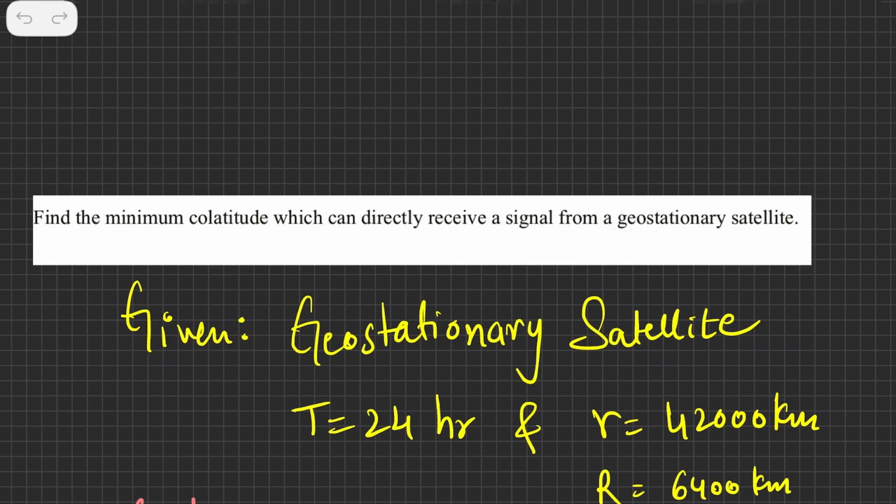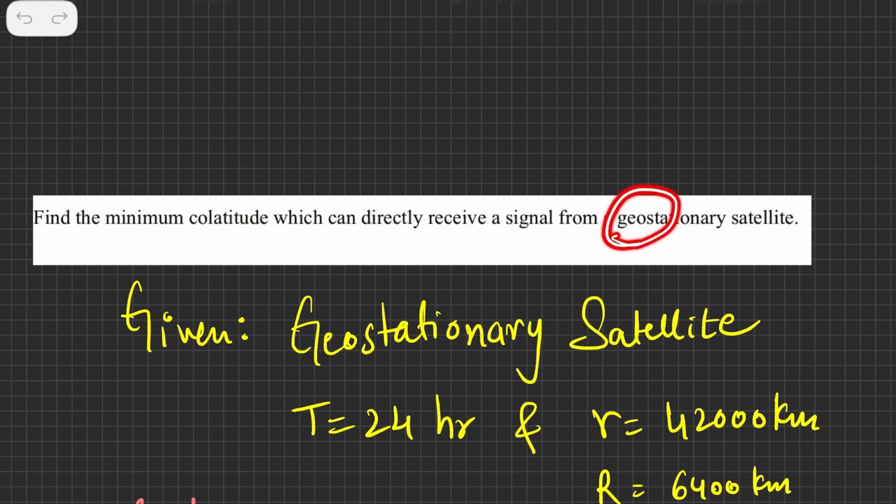So there are no numbers over here, but still there are so many numbers over here. Yes, you heard me right. There are no numbers here, but there are so many numbers. First of all, it is a geostationary satellite. Geo stands for geographically stationary satellite. So it appears stationary at one point, watching from one particular point on the Earth.